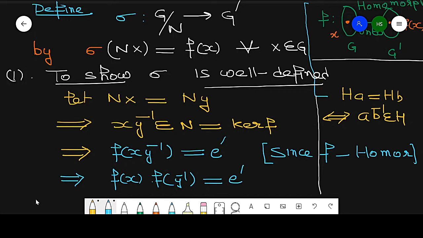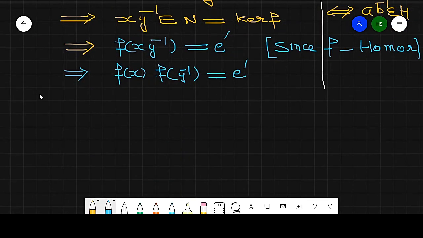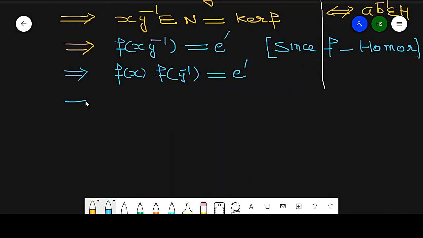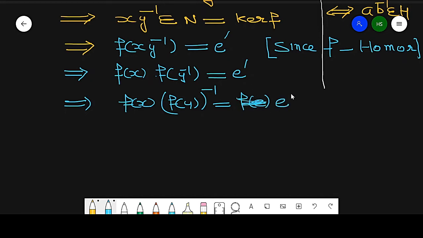Again using the property of homomorphism, Fx times Fy power minus 1 is E dash.